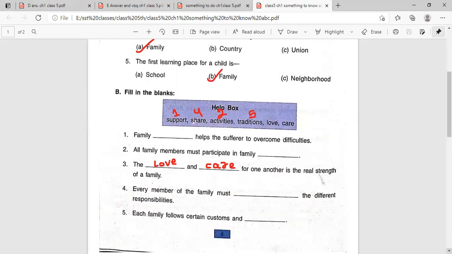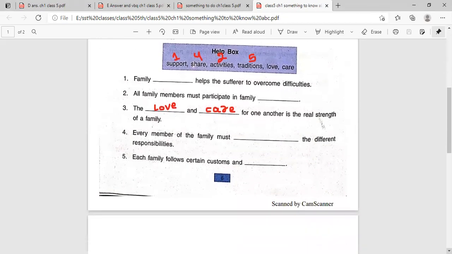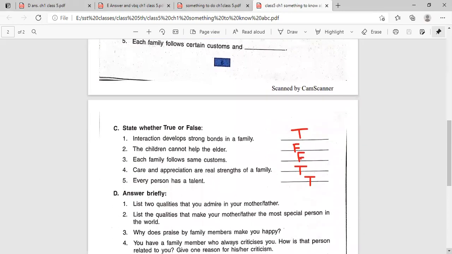Then in third, the love and care for one another is the real strength of a family. Then fourth question, every member of the family must share the different responsibilities. Here share is right. Then fifth question, each family member follows certain customs and tradition. Tradition is right. Then Part C, look here.